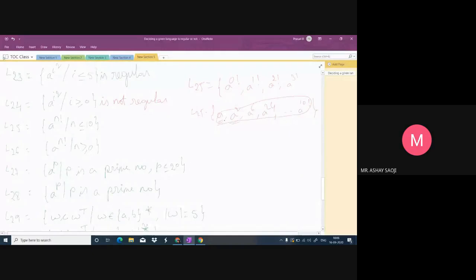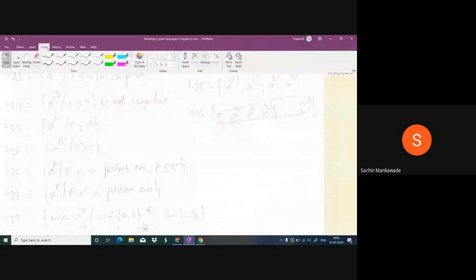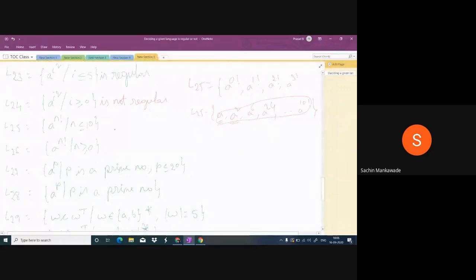How many strings do we have? Finite or infinite? Finite. Every finite language is regular. How is it possible? We take A, it will be a final state. A square will be a final state. Then 3 is not, 4 is not, 5 is not, then 6 will be a final state. Like this we can construct. So this is regular.